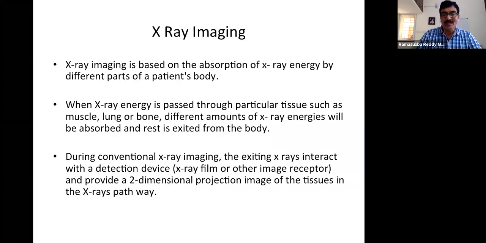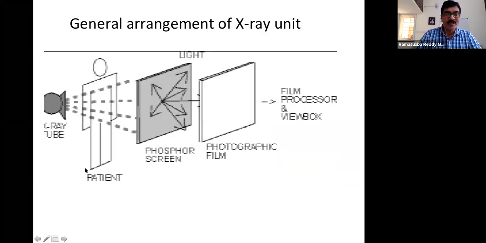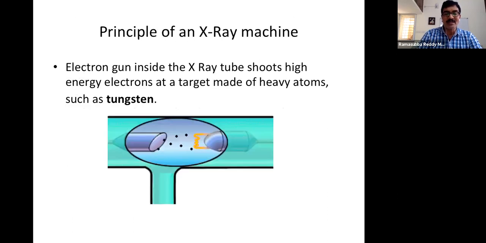So again, these are all theory. What happens is X-rays pass through the body, and there is a phosphorus screen and then photographic film, and here we can see the amount of X-ray energy that has been absorbed. The X-rays are sent with a certain amount of energy, and controlling of that energy is done based on the amount of voltage that we give to the anode.